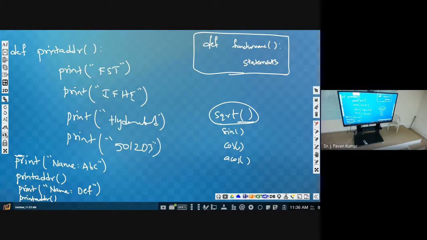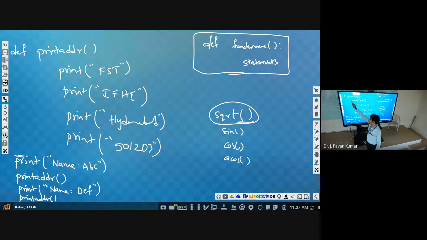That is not required. If you want to separate, then you use underscore. If you give space there, then it will give an error. Here you remember, print address is a single word. We have used this one as a single word. There is no space. Okay.